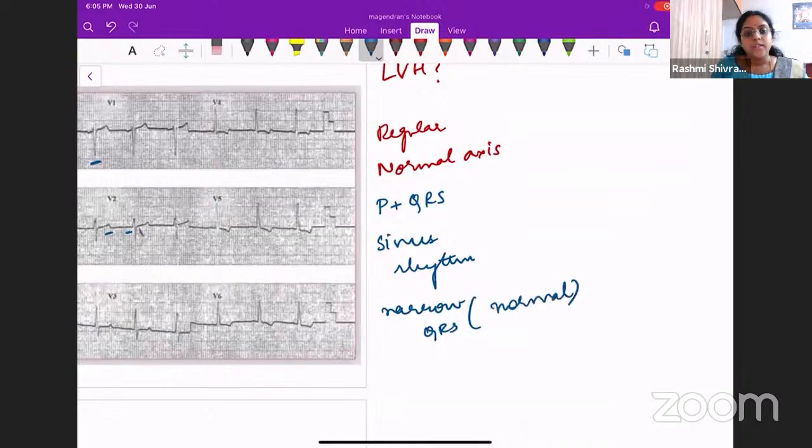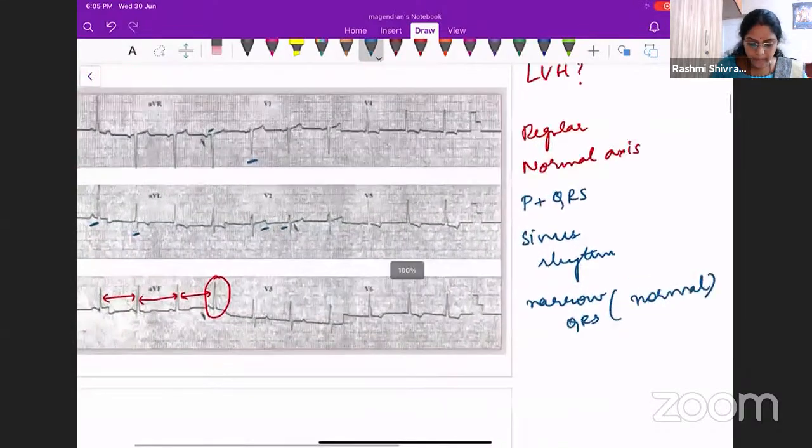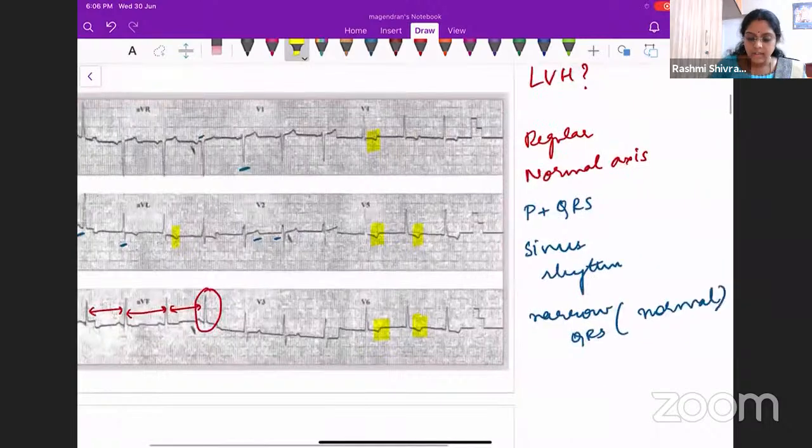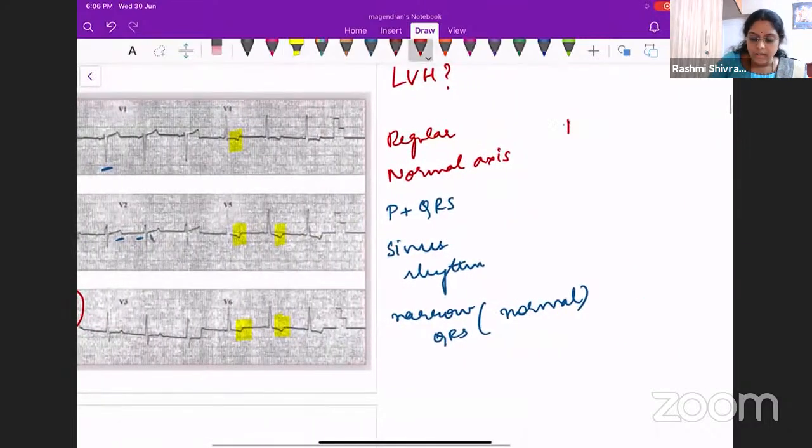Okay. So what about the T wave? When you see this ECG, you can see that there are some T wave inversions. Here V4, in V5 you can see here, and V6, as well as in AVL. Okay. So there are some T wave inversions in few leads. T wave inversion is present.